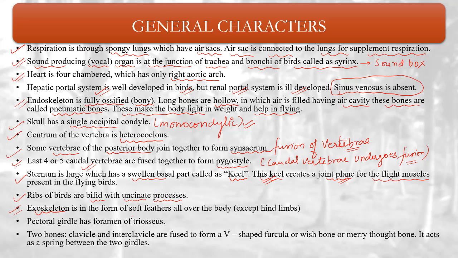Exoskeleton is in the form of soft feathers, already told, all over the body except hind limbs. So this is the important term, that uncinate process is present in the bifid ribs of birds. Bifid ribs.